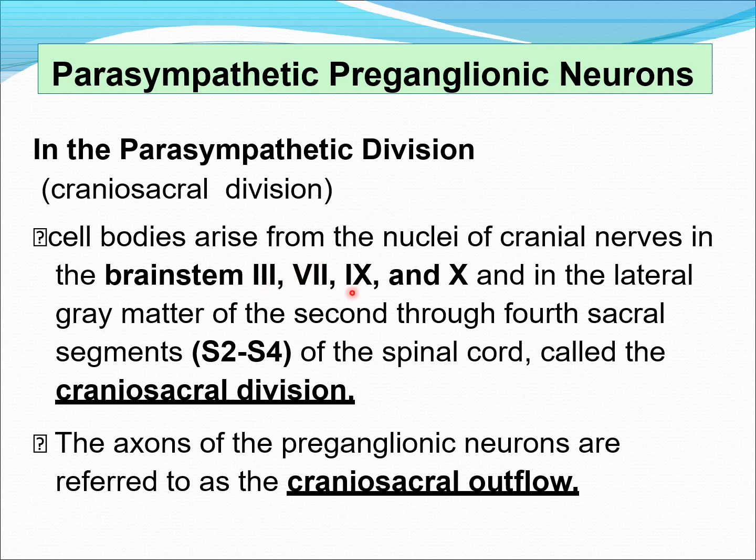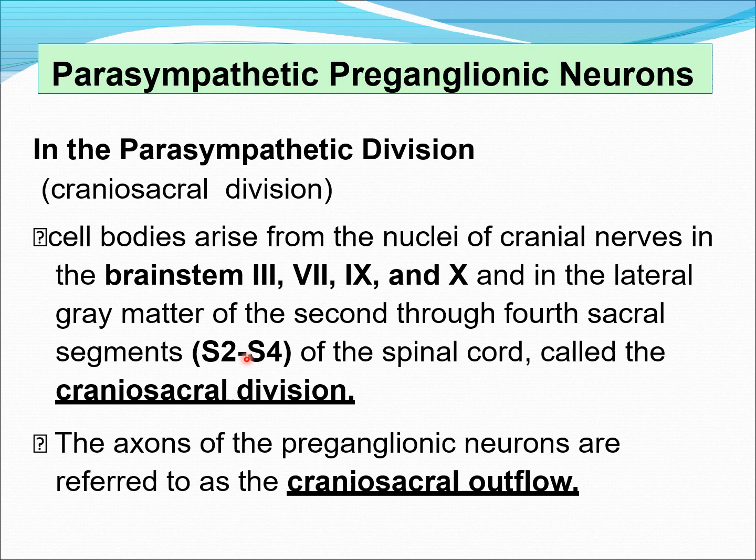These are the cranial nerves that participate in the cranial segment of the parasympathetic nervous system. So the preganglionic neuron cell bodies are seen in the nuclei of these cranial nerves in the brainstem. Also, it has a sacral division.